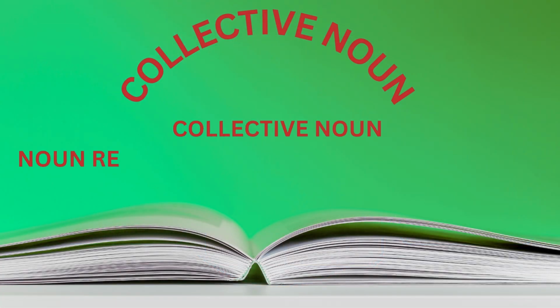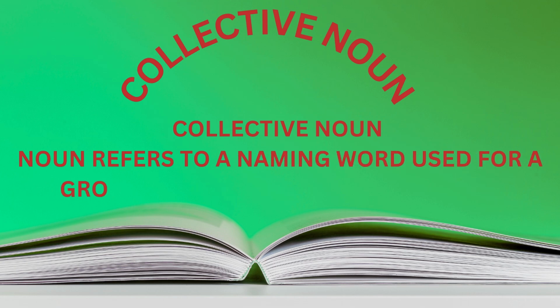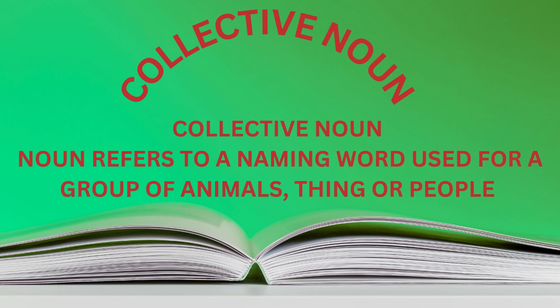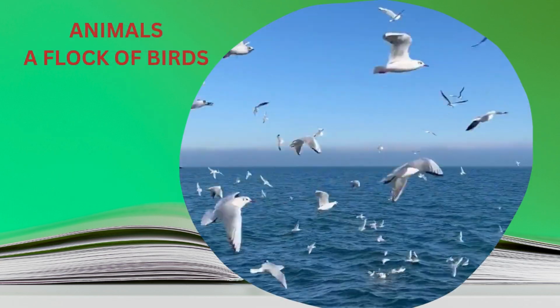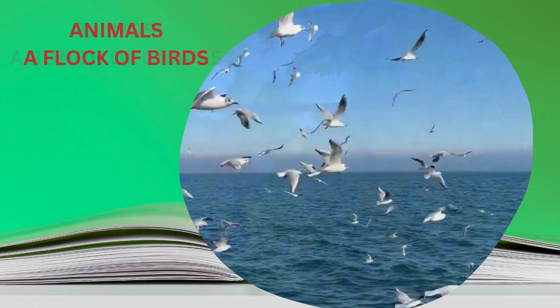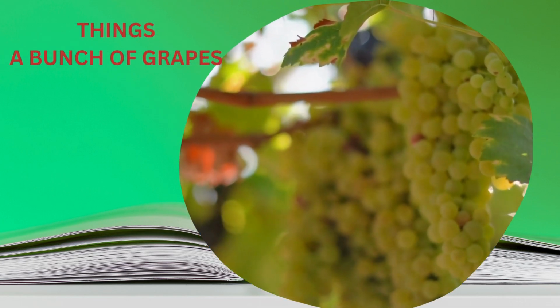Collective noun. A collective noun is a naming word used for a group of animals, things, or people. People, example crowd of people. Animals, example a flock of birds. Things, example a bunch of grapes.